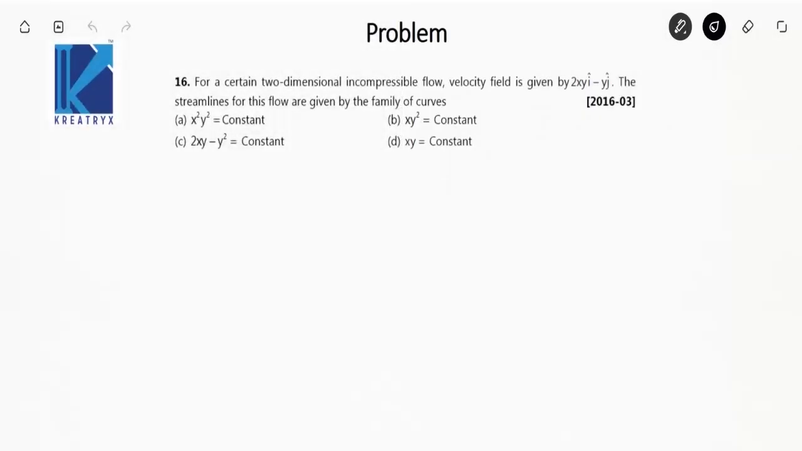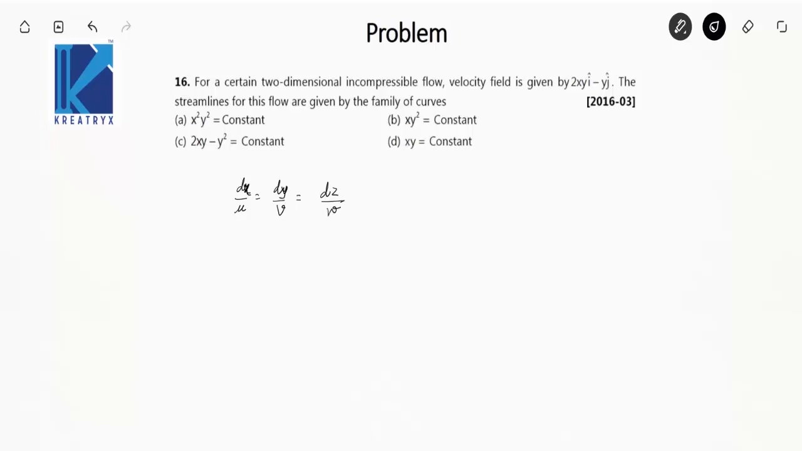For a certain two-dimensional incompressible flow, velocity field is given by 2xy i cap minus y j cap. The streamlines for this flow are given by the family of curves. Nice question. The equation of streamline is given by dx by u is equal to dy by v is equal to dz by w.